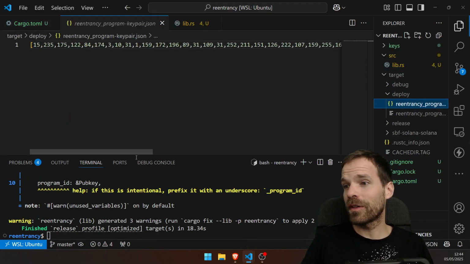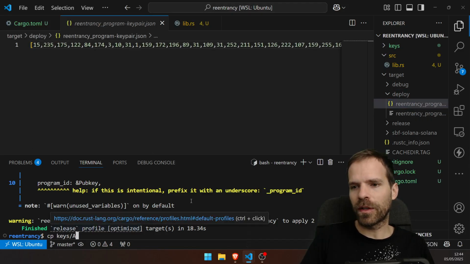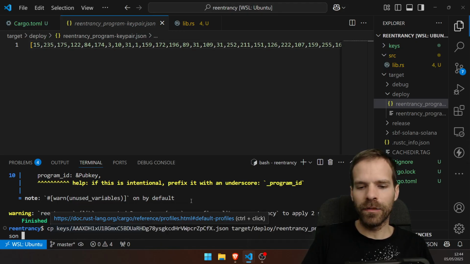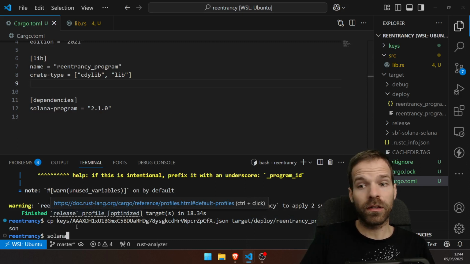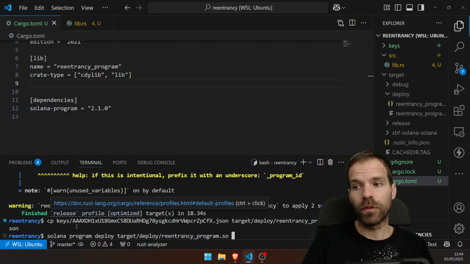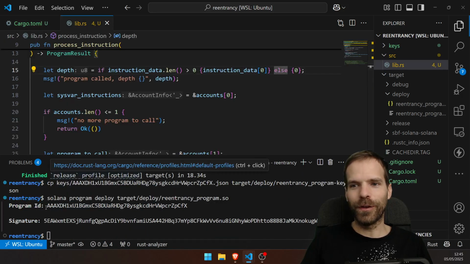I'm gonna drop this. Let's copy from the keys the A program into target deploy key pair. Yes, show private keys. Why not? And then say solana program deploy target deploy this program. There we go. Program A is deployed.